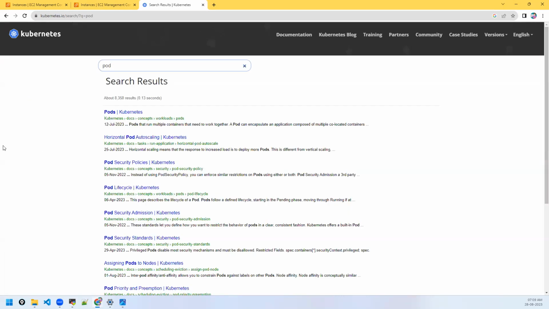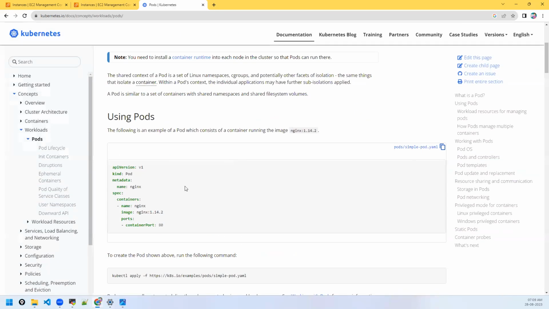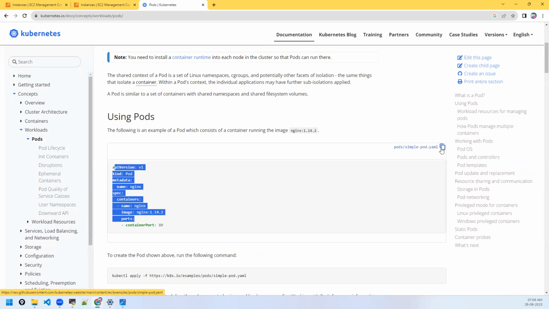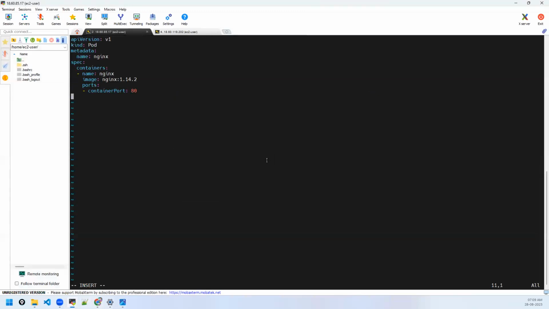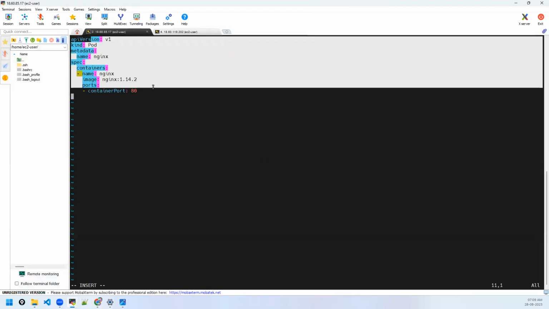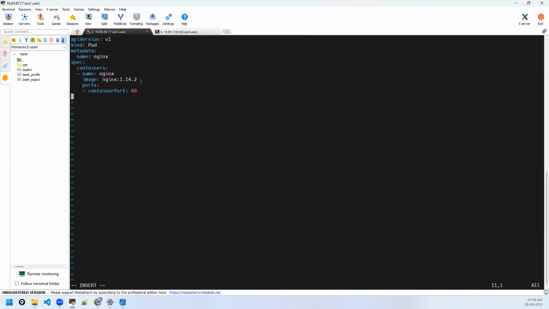So just search with pod. See, here is the manifest file. Just copy and modify it accordingly. And sometimes people say this is coding, there is a lot of coding, I don't want coding. Is this coding? Any logic we have written? It's just what I call a template. You take the template and modify the template. So this is not coding, definitely. If you are still under the impression this is coding, definitely not. You put in your own image name and all.